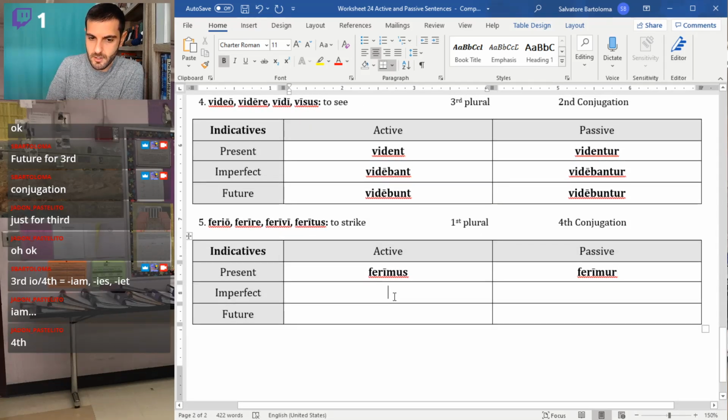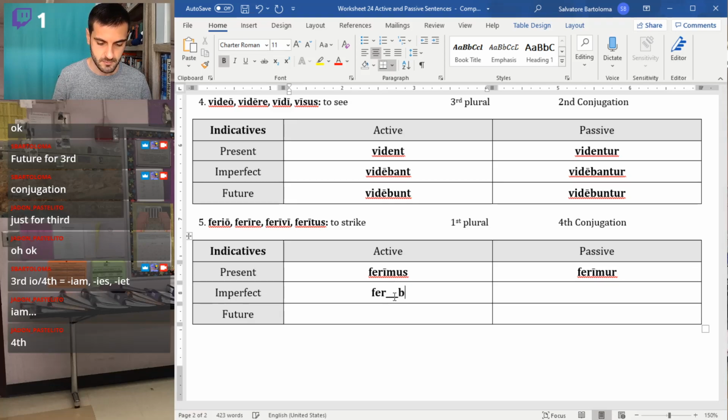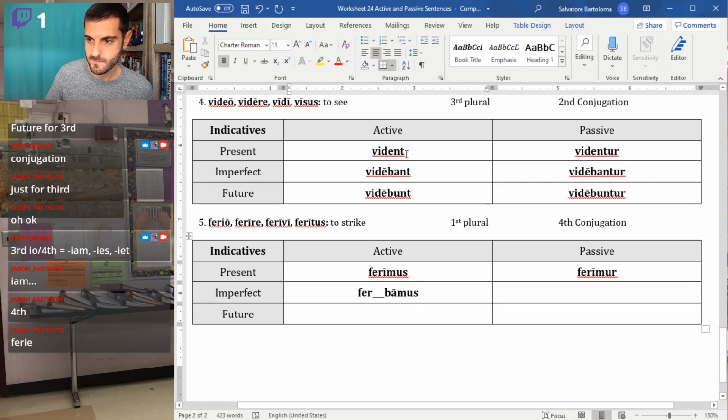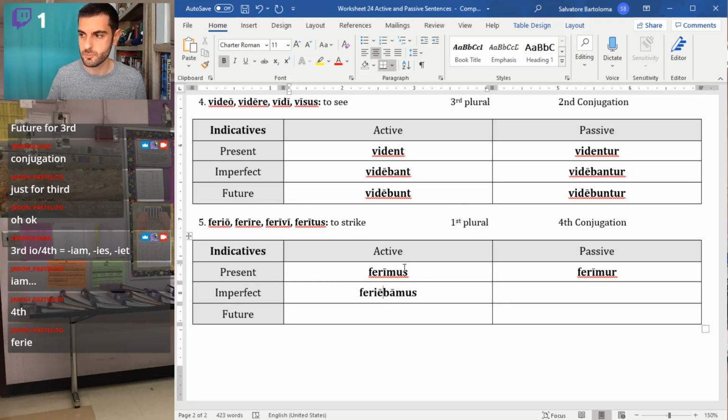Imperfect, Jaden. What's going to come before the bamus? I'll do this, and I'll let you fill in what goes in between. Nice. Excellent. Yep, we have the I and the E. Feriebamus.